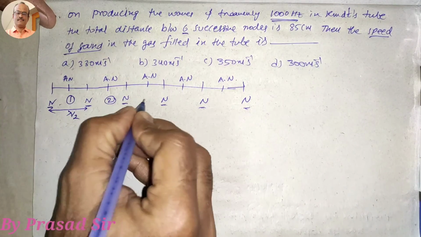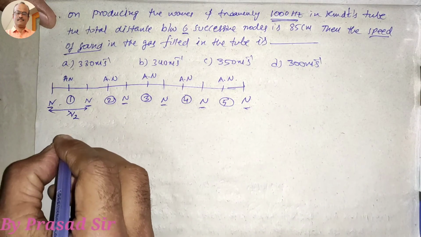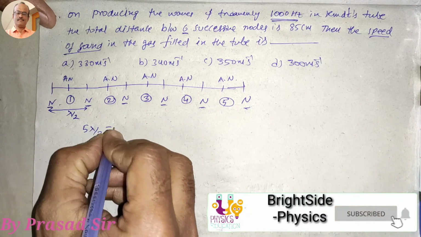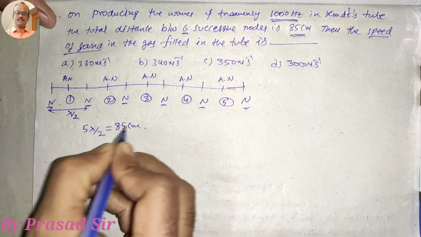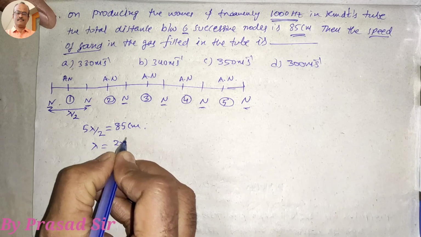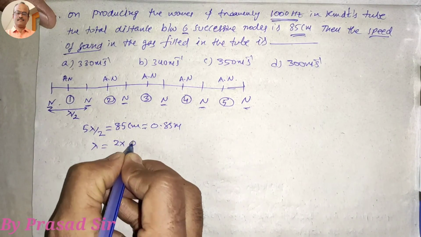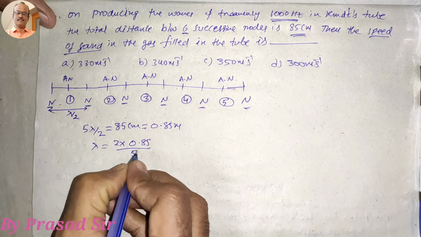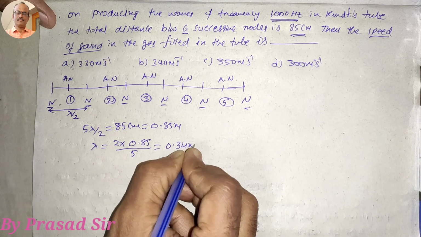Here how many gaps are there? 1, 2, 3, 4 and 5. So 5 lambda by 2 is equal to the distance given here, 85 centimeters. So lambda is equal to 2 into 85 centimeters, which is nothing but 0.85 meters, divided by 5. On simplification, 0.34 meters.